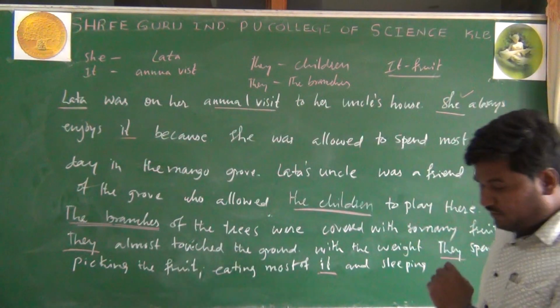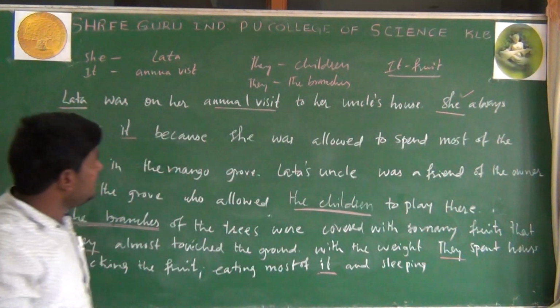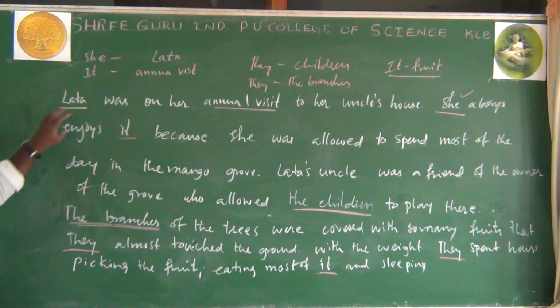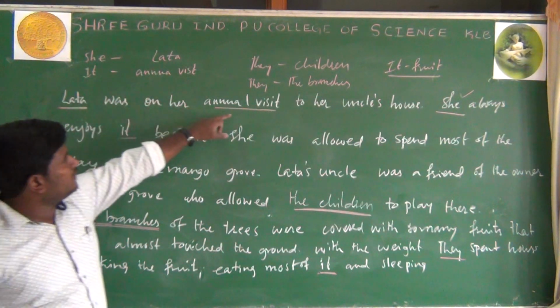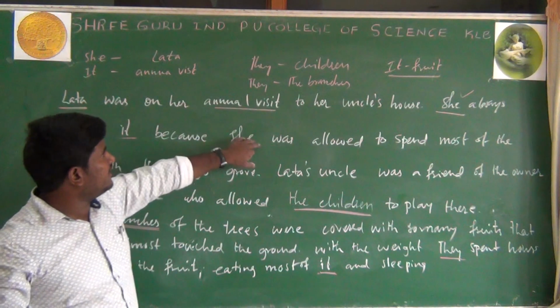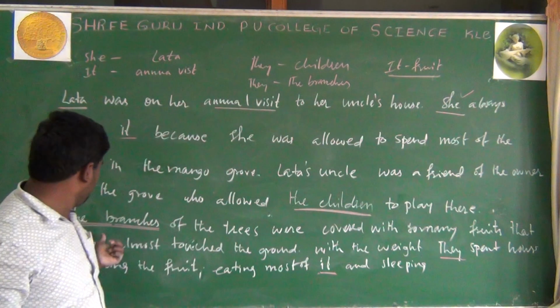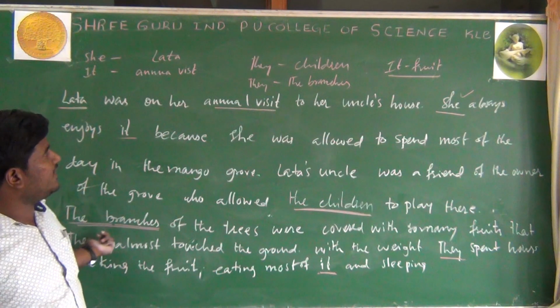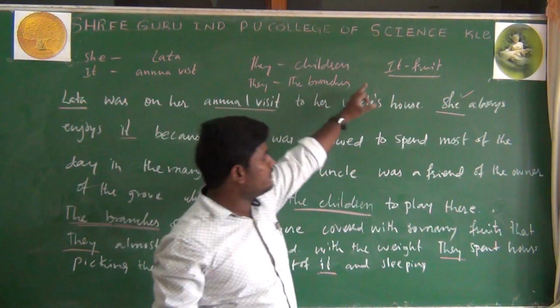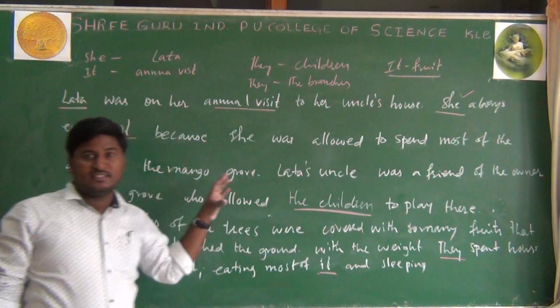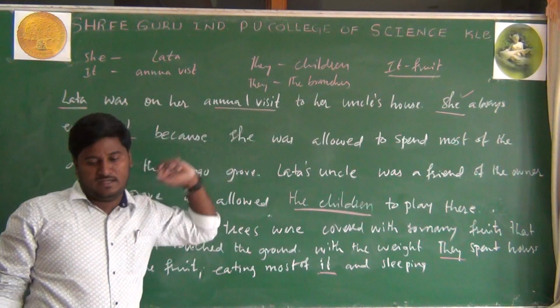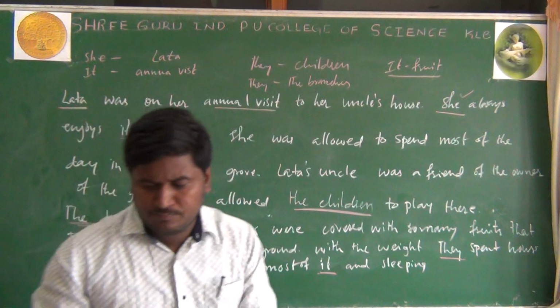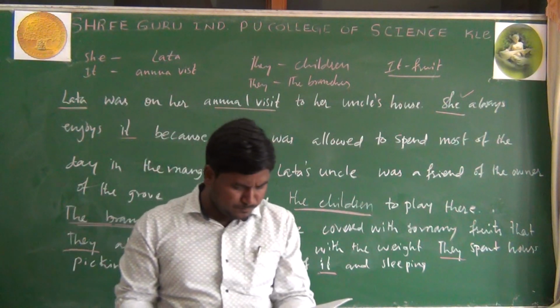They give a paragraph like this and they underline some pronouns. You should write, for example, she means Lata. It means annual visit. They means children here. Again, one more they, pronoun they means the branches. It means fruits. So like this they give in exam a paragraph. You should find out the pronouns and write them. So one more example we will discuss now here.